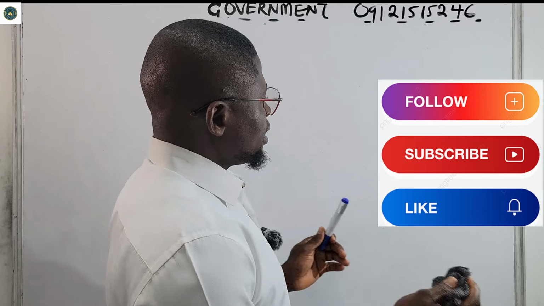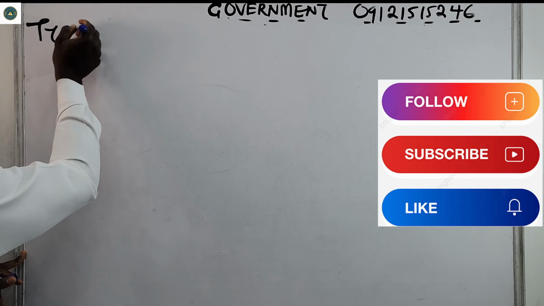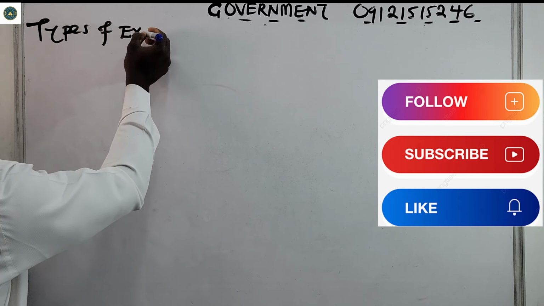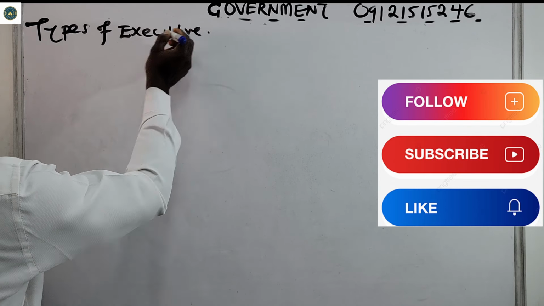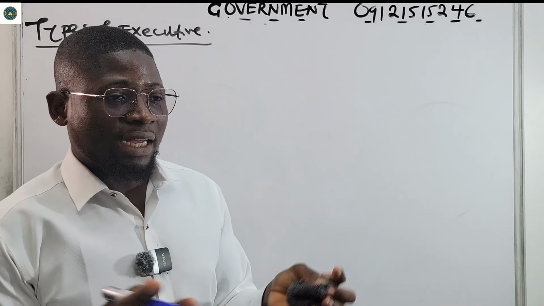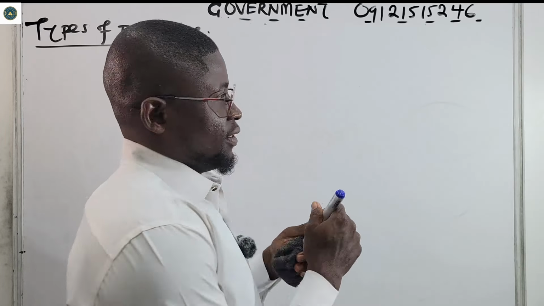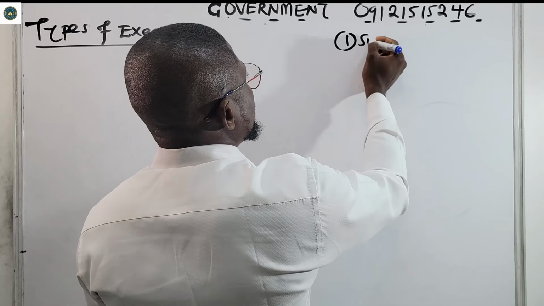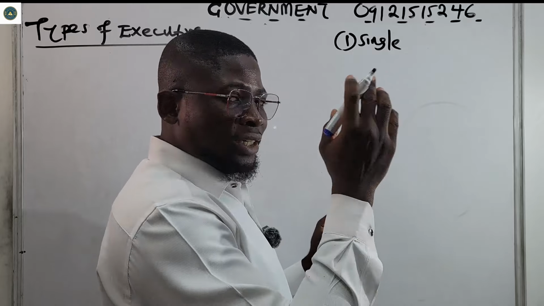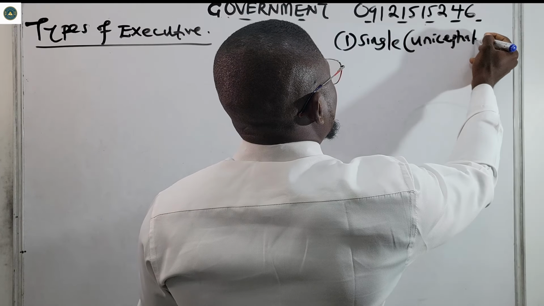So now, let's quickly see the types of executives that we have. Like I said, we have the single, the one we call unicephalous executive, that is unitary or unicephalous.